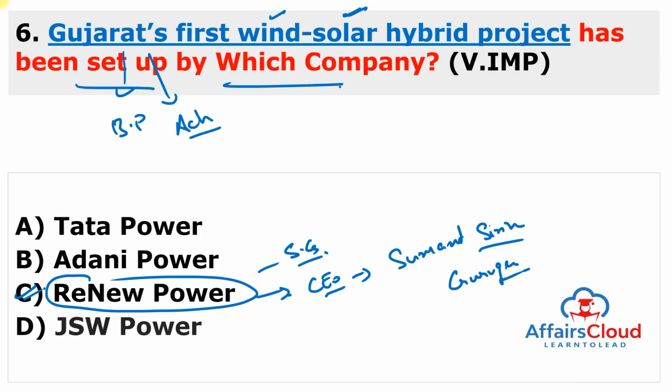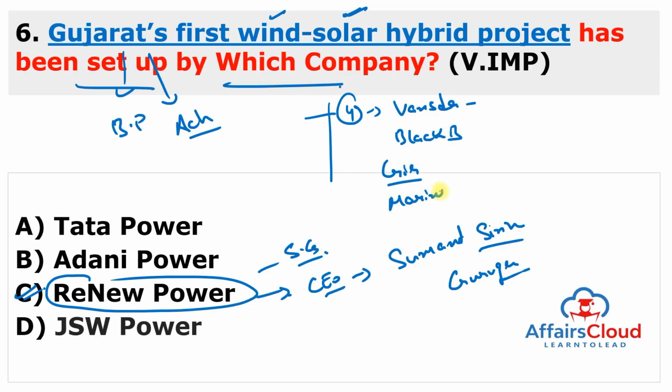But you can also remember 4 very important national parks in Gujarat. One is Vansada National Park. Second is Black Buck National Park. Next is Gir National Park and Marine National Park. Marine is also known as Gulf of Kutch National Park.